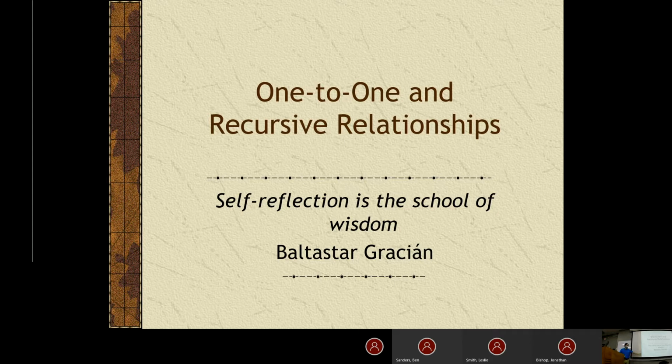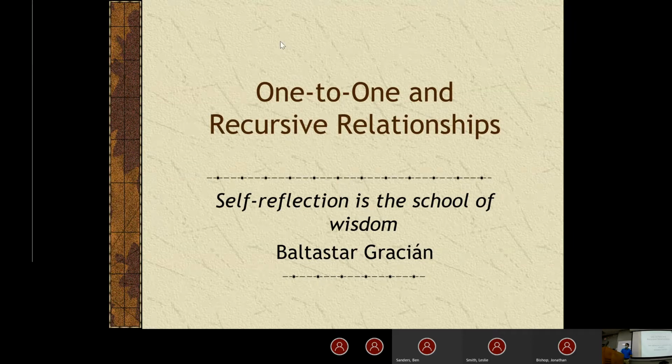But before we get started here, I've got the quote up here. Self-reflection is the school of wisdom. That's the textbook quote that they found. I didn't come up with a quote. Anyone want to take a crack at explaining what this means? I've got no idea either.